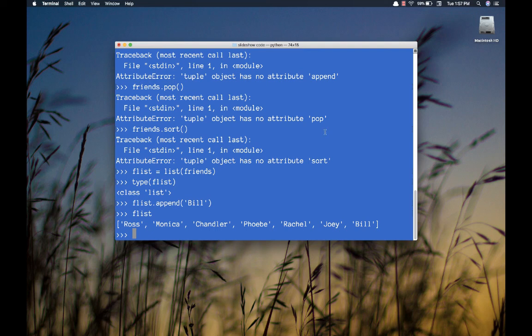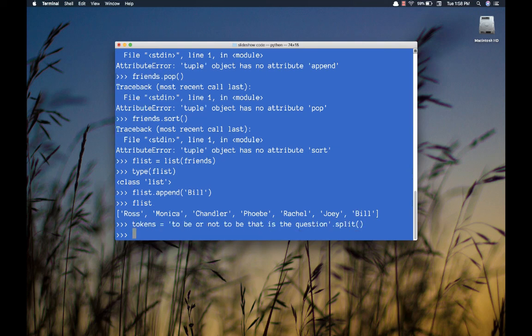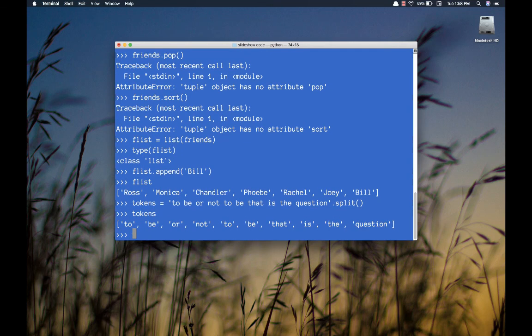All right, one last thing. I'd like to play a little bit with lists and sets. I'm going to barely steal a concept out of text analysis, actually. I'm going to paste something else in my window here. So here's what I've done. I have this string, to be or not to be, that is the question. And what I would like to do is to split that string on the spaces. The result is a list, and I'm putting that list into a variable here called tokens.